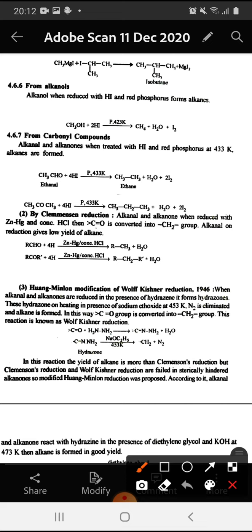Alkanols, when reduced with HI and phosphorus, form alkane. CH3OH on reduction with HI in the presence of phosphorus at 423 Kelvin gives methane. From carbonyl compounds: aldehydes and ketones, when treated with HI and red phosphorus at 433 Kelvin, alkanes are formed. CH3CHO, on reaction with HI in the presence of phosphorus at 433 Kelvin, gives ethane. CH3COCH3, on reaction with 4HI in the presence of phosphorus at 433 Kelvin, gives CH3CH2CH3.